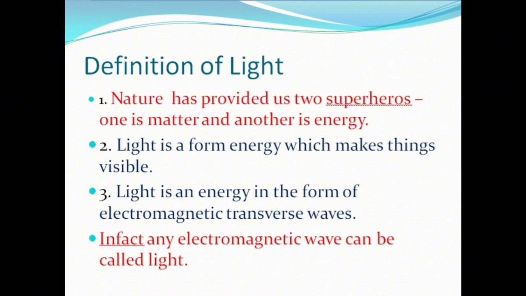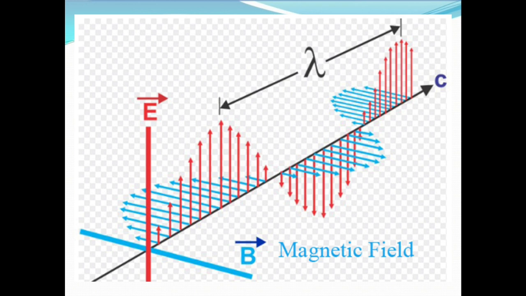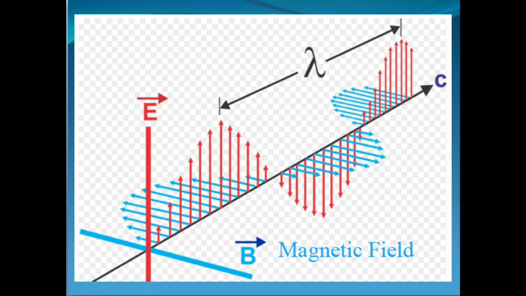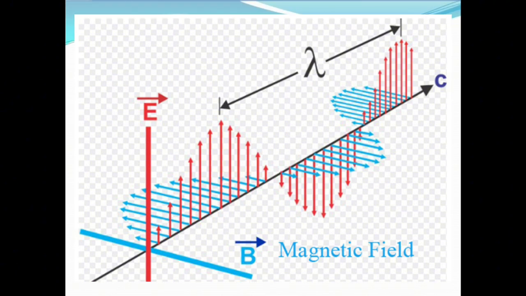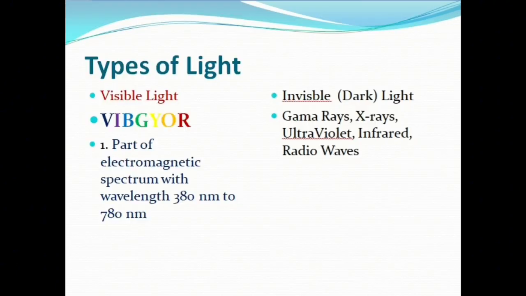Here is one. Light is an energy in the form of electromagnetic transverse waves. You can say any electromagnetic wave can be called light. An electromagnetic wave or a light wave consists of electric field and magnetic field oscillating mutually perpendicular to each other. So based on this definition, we have two types of light. One is visible light and another is invisible light, or you can say dark light.